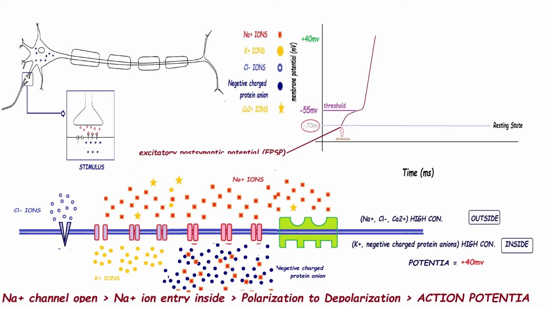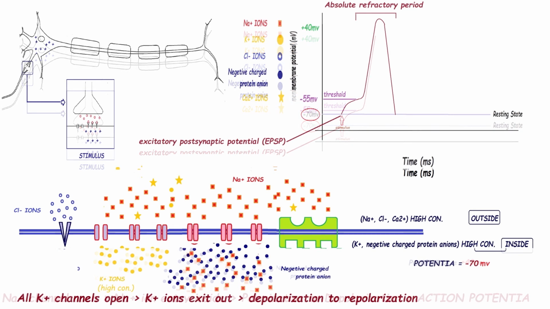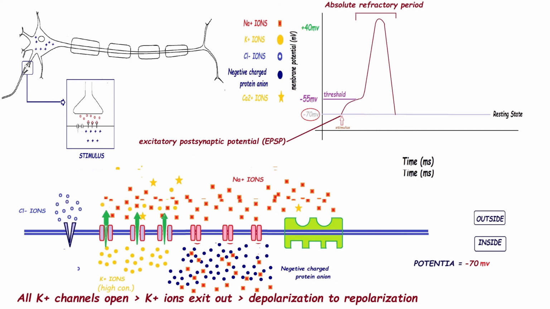Anyway, at plus 40 mV, after the sodium ion channel's deactivation, at this plus 40 mV voltage, voltage gated potassium ion channels will open or activate. So, potassium ions will be released from inside to outside.